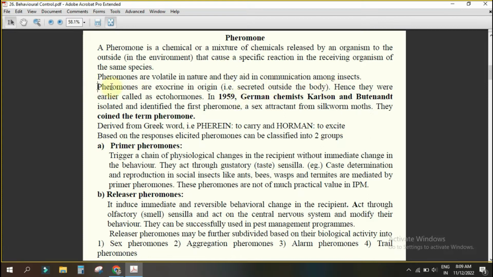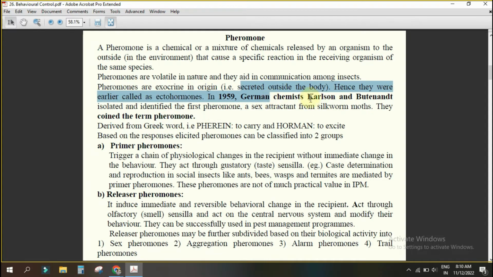Pheromones are exocrine in origin. What is the meaning? Secreted outside the body. Understanding? Yes, sir. That means it is secreted at the end of the body. That's why exocrine. And as it is released outside, that's why it is known as ectohormones. Understood? Yes, sir. Molting hormone and juvenile hormone are not pheromones. It may come. Who coined the term pheromone?